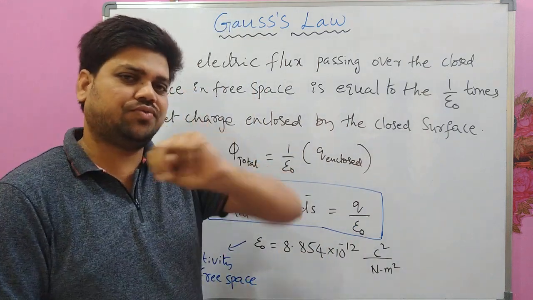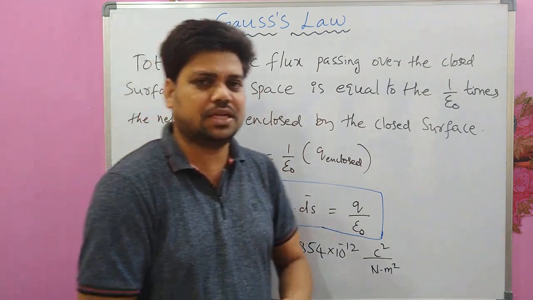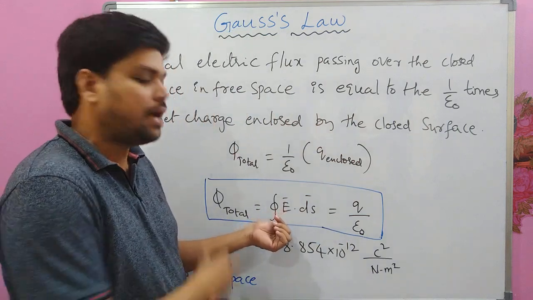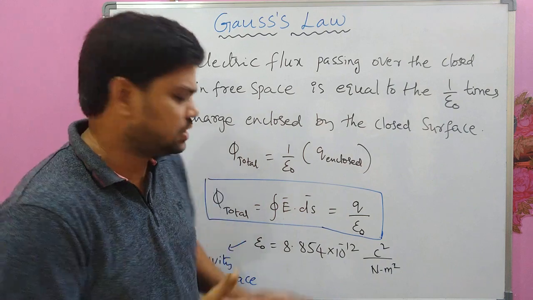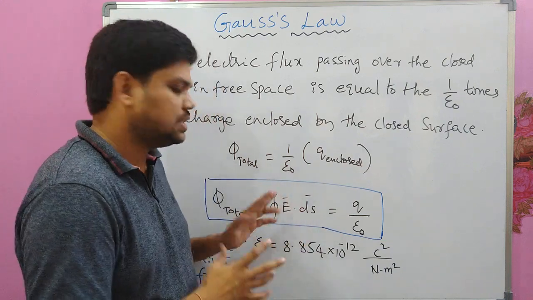So there are two ways to find out electric flux. One way, discussed in the previous video lecture, is using this mathematical equation: phi total, the total electric flux passing over the closed surface, is equal to the closed surface integral of E dot ds.